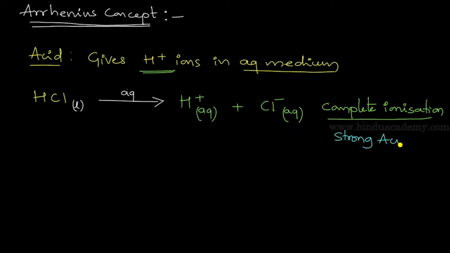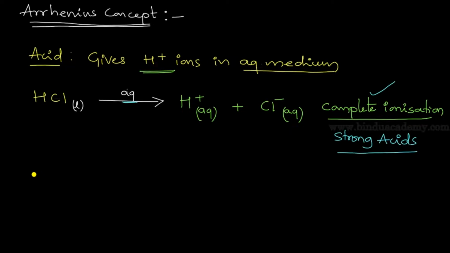Strong acids. Now you may get a question: what is a strong acid according to Arrhenius concept? A strong acid is one which dissociates completely in aqueous medium. That is known here as a strong acid. If there is an acid called strong, there must be a weak acid also. Then what is a weak acid?